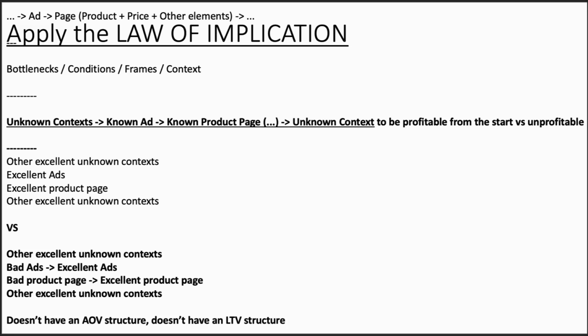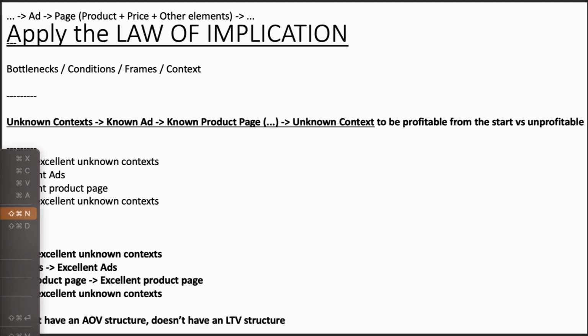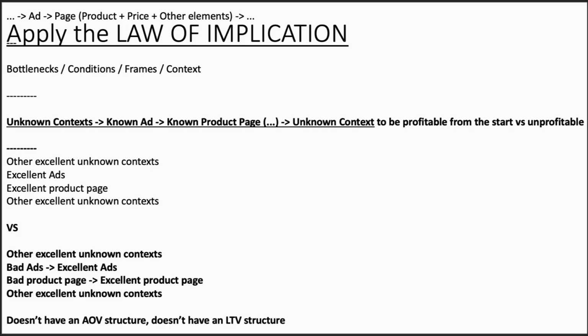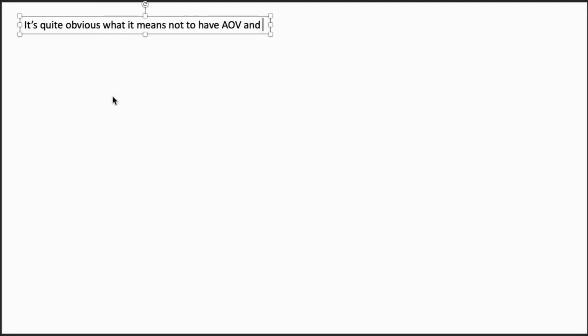Third video, and here we're going to go into detail. Right, so the question is, what constitutes badness? Luckily, there's a bunch of things that we can know. It's quite obvious what it means not to have AOV and LTV, right?